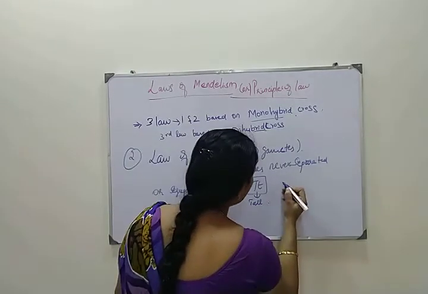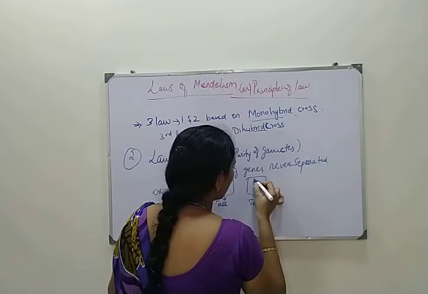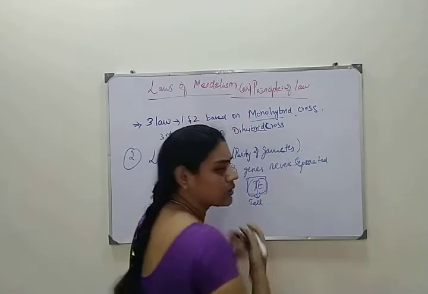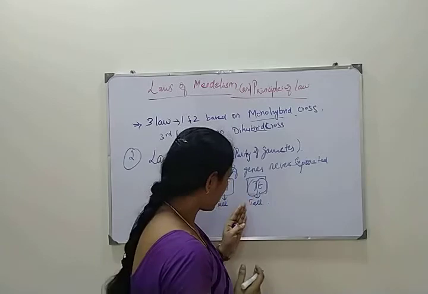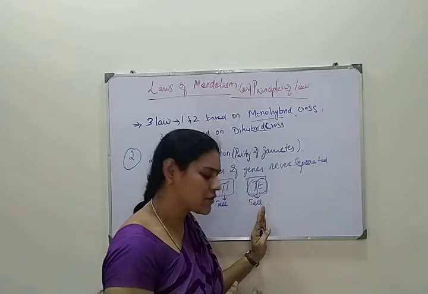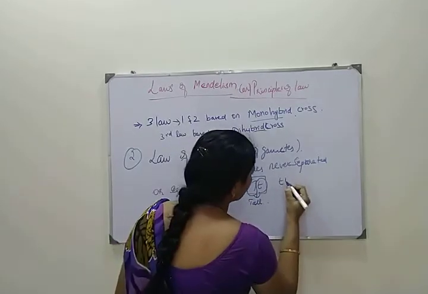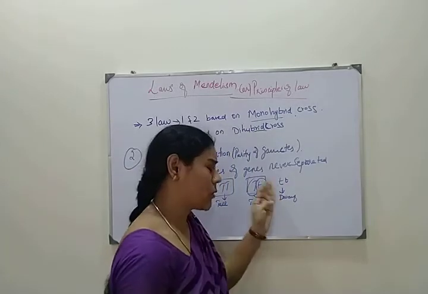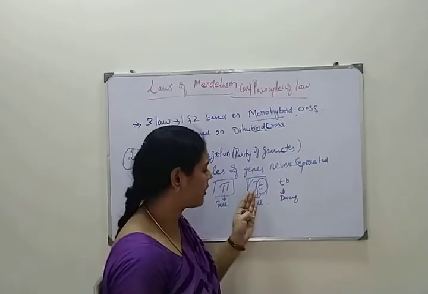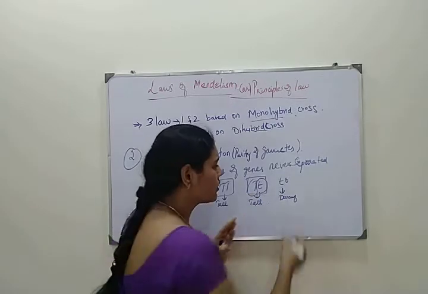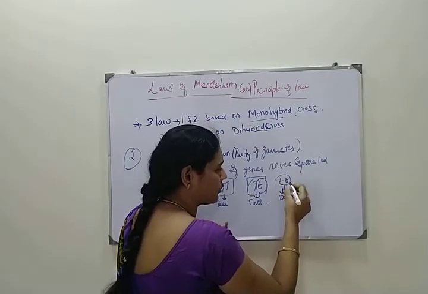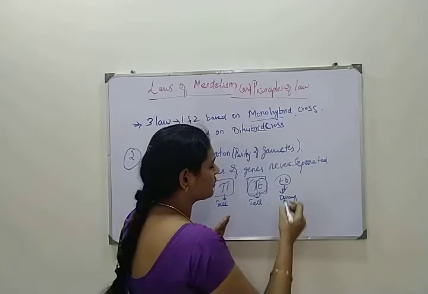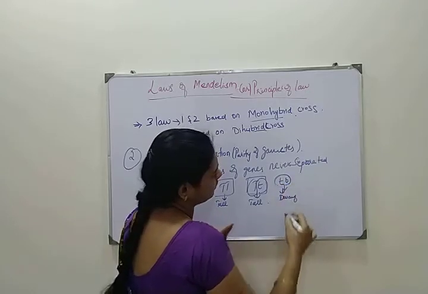Okay, and so either tallness or dwarfness, it gives, right? So this will always give the tallness, this will always give the tallness, and this will also give the dwarfness. Okay, right or not? So this always gives the dwarfness to the plant, this always gives the tallness to the plant. So these two will give one character together? No. Okay, so these two will not give like that.